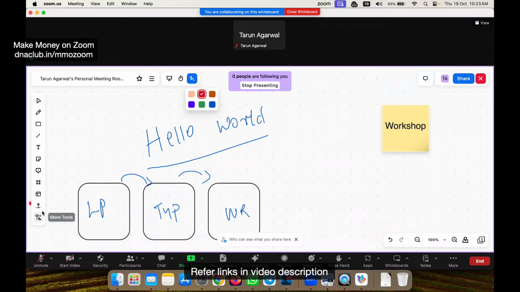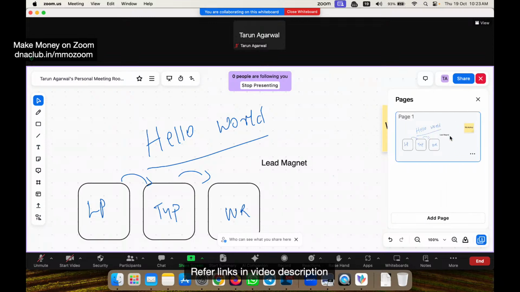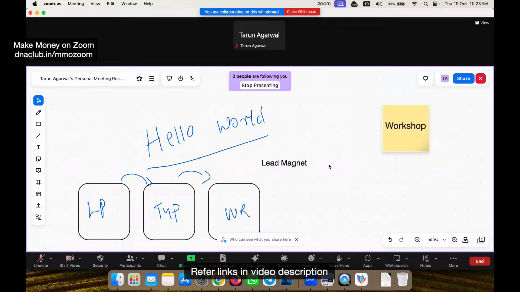Again, it is a good thing, and you can try all these things. You can also type, this is a text box. If I type lead magnet, I can type it like this and I can change the font and all these things. So it is a very good experience. You can use a whiteboard like this. I can also add a new page. This is one page. I can add more pages like this.